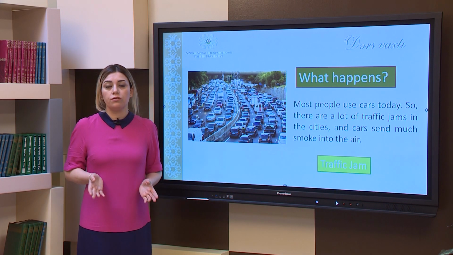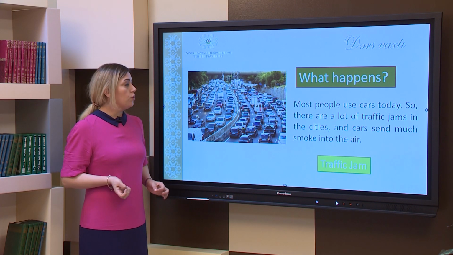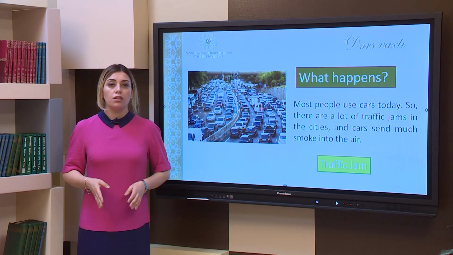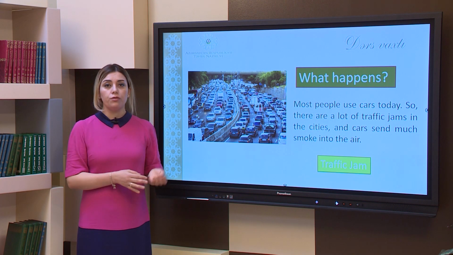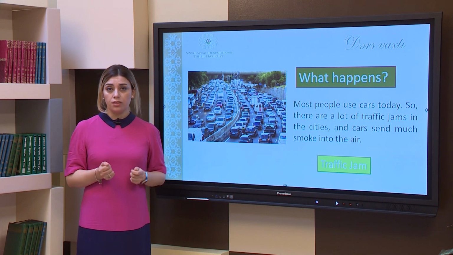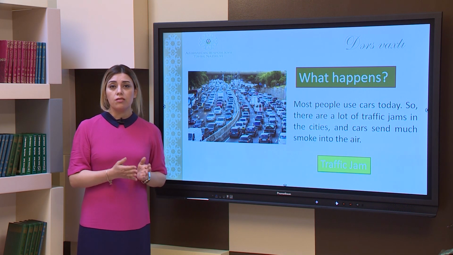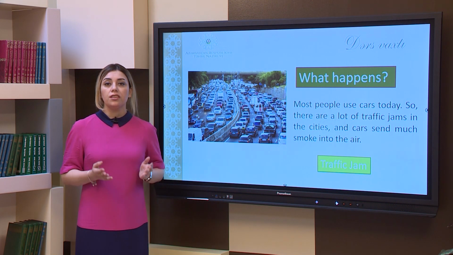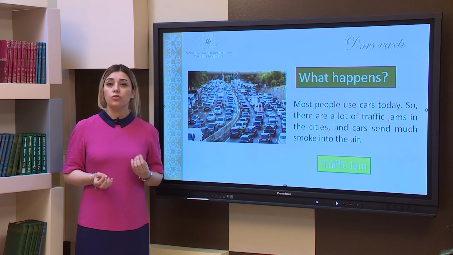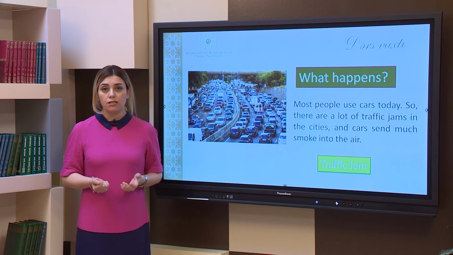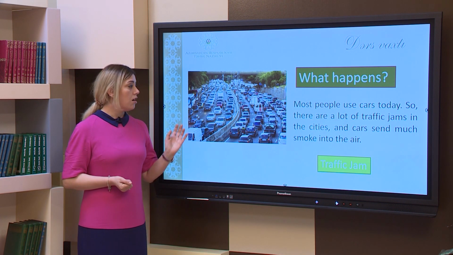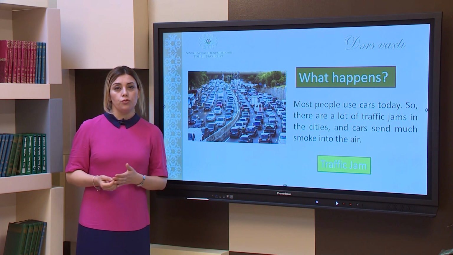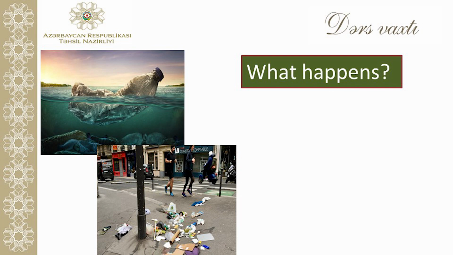What can be a solution for this problem? So, sometimes in one family, each member of the family has his own car. And in the morning, imagine, for example, 4 people start driving their cars. So it causes lots of smoke, lots of air pollution. What can they do instead? They can use public transport, they can use fewer cars, or they can ride bicycles instead of cars, because cars are really very harmful for the environment. I mean, the smoke coming out of the cars.